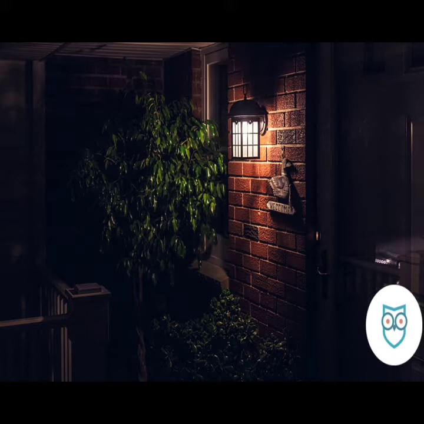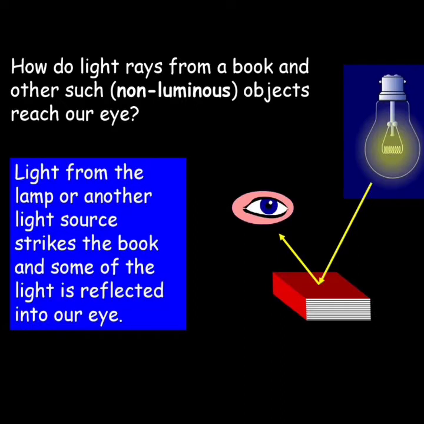How do we see things with the eyes? Don't you get a question? Yes, let me explain. When you look at this book, the light falling on the book is reflected and enters your eyes. Yes, non-luminous objects do not have light on their own. They receive the light and reflect it.